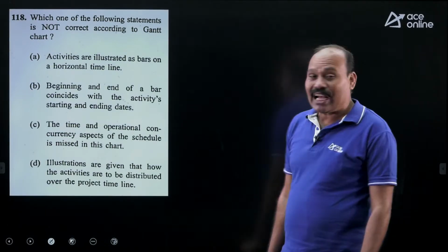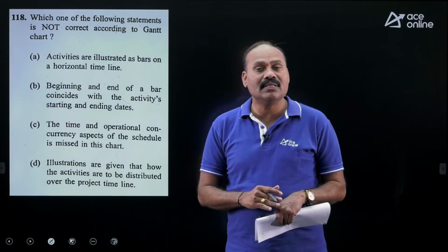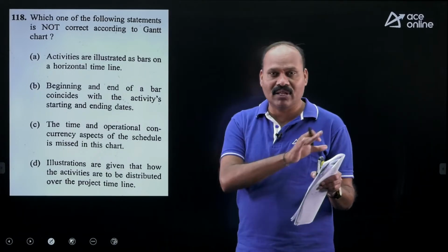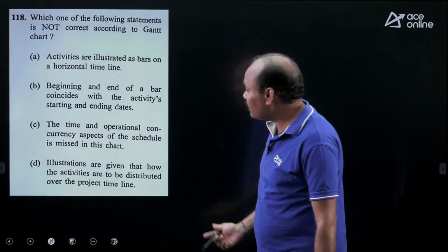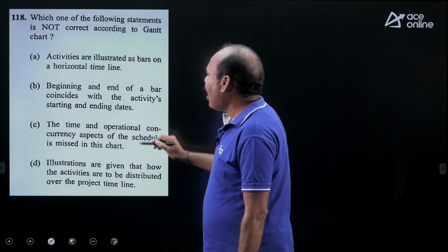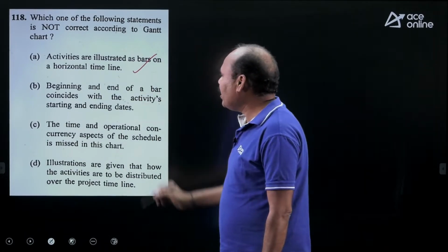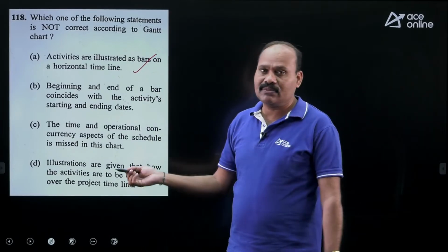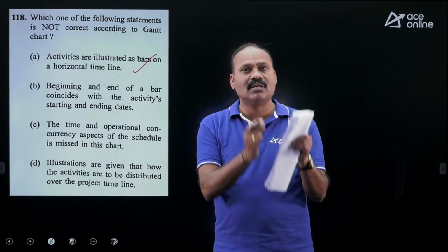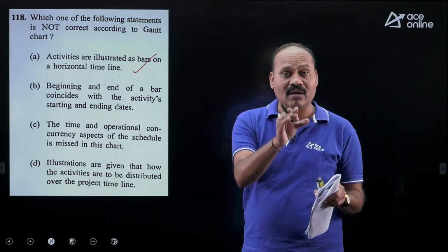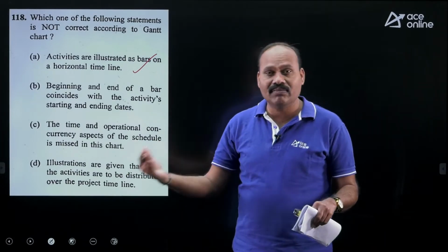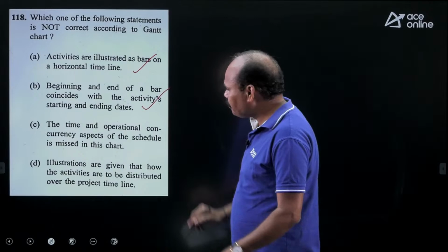Next question, Gantt chart. We know very well Gantt chart is basically a horizontal bar chart where horizontal bars are used for activity representation. Now you can look at the first one. Activities are illustrated as bars on a horizontal timeline. This is correct. Beginning and end of any bar coincides with activity start and end. The activity start means the beginning of the bar, and the end of the bar is nothing but the activity ending. So this is absolutely correct.